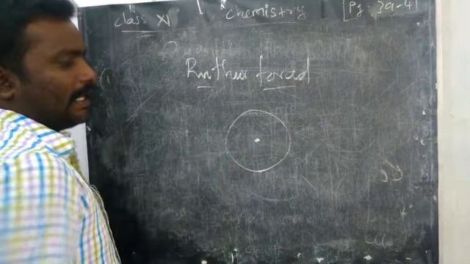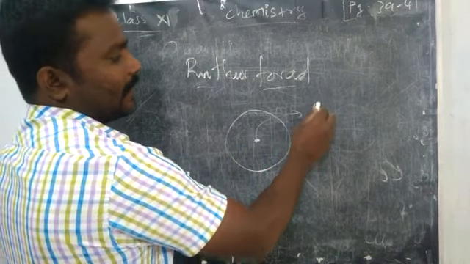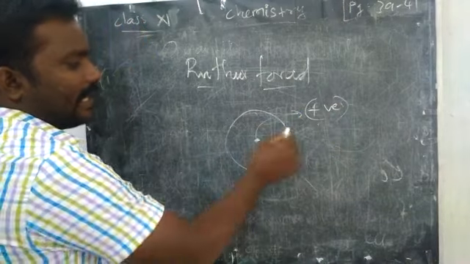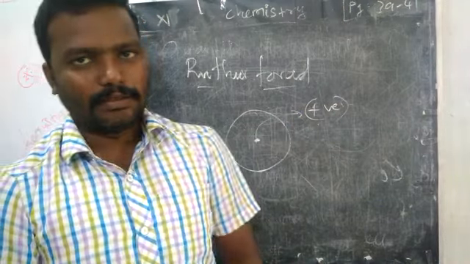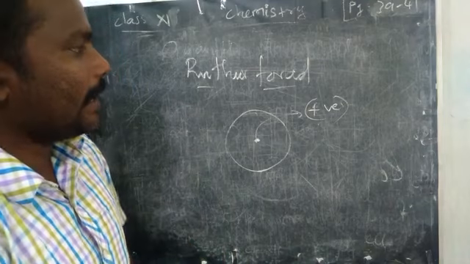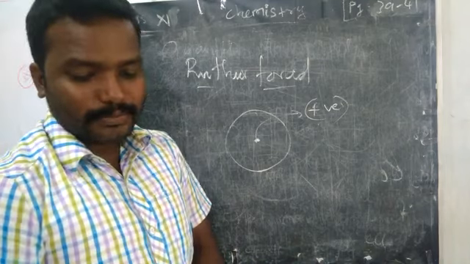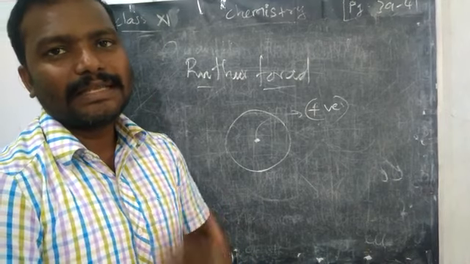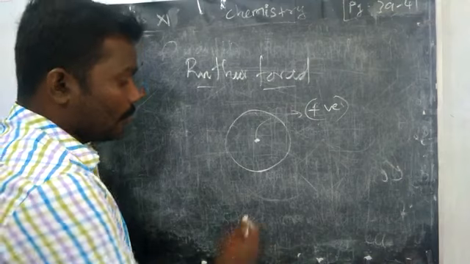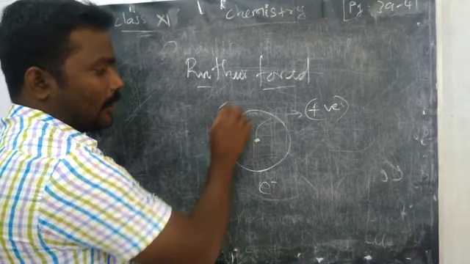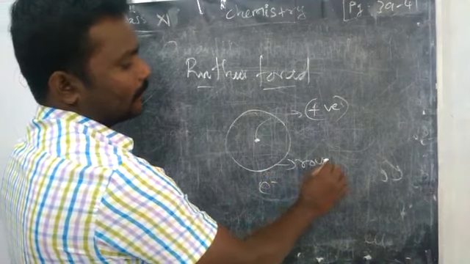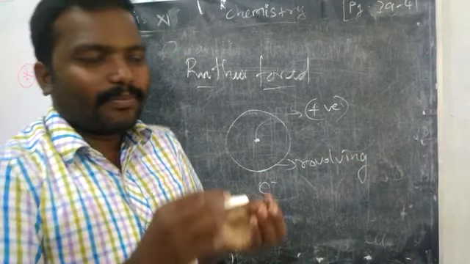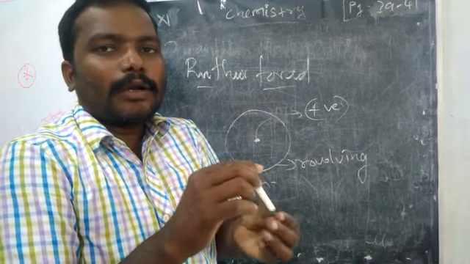Small tiny particle in the center of the atom, that is positive charge, right? Remaining spaces are empty. Okay, what is the final statement according to this experiment? The maximum part of the atom is empty, the tiny positive charge is present in the center, and also the negative charge electrons are revolving around the nucleus.